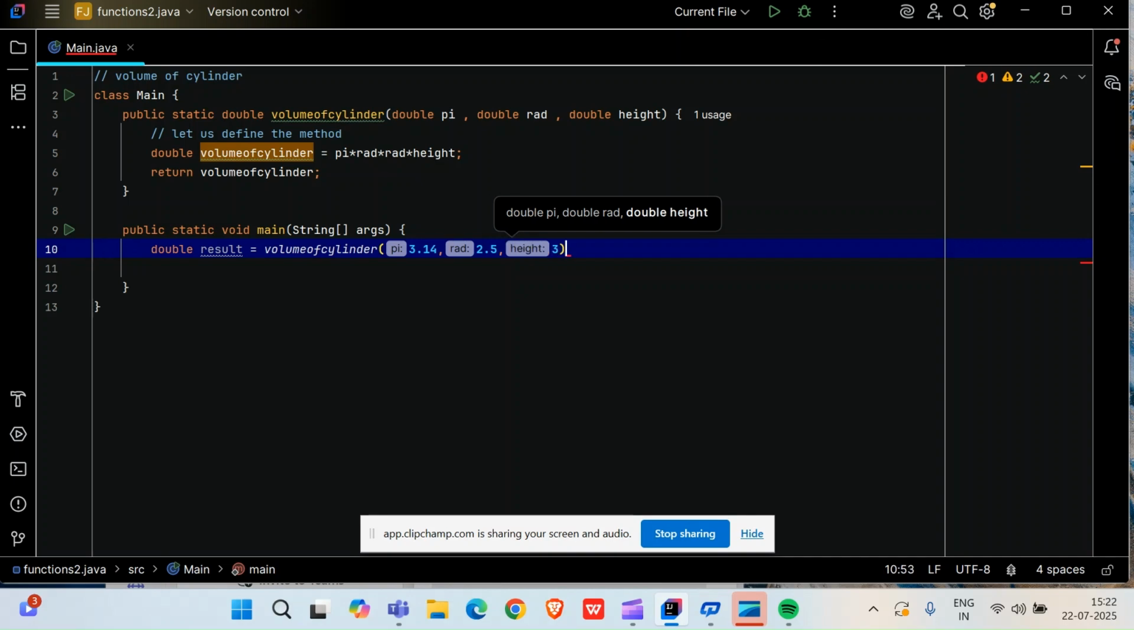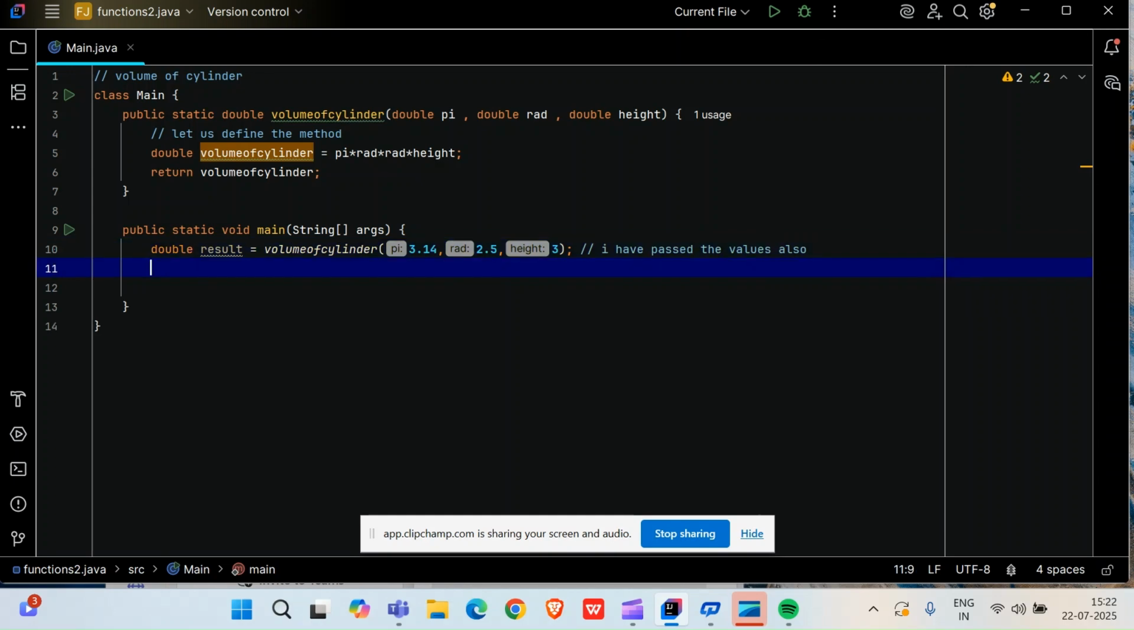So now friends, I have made the space so that my result can be stored. Inside this double result variable, I have called the formula, and I have passed the values also.